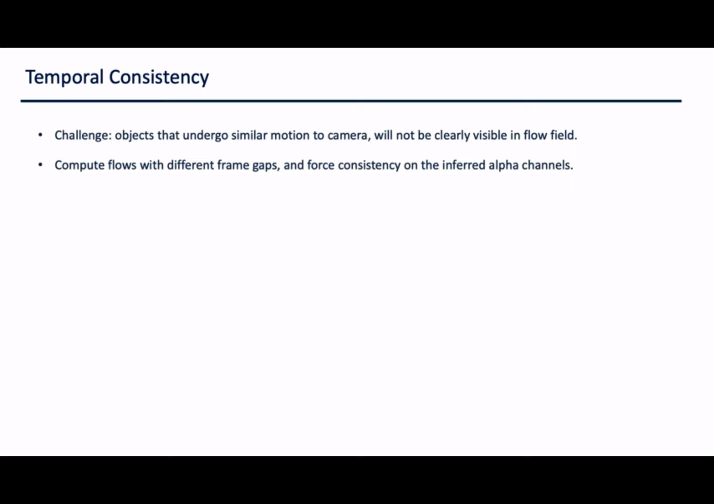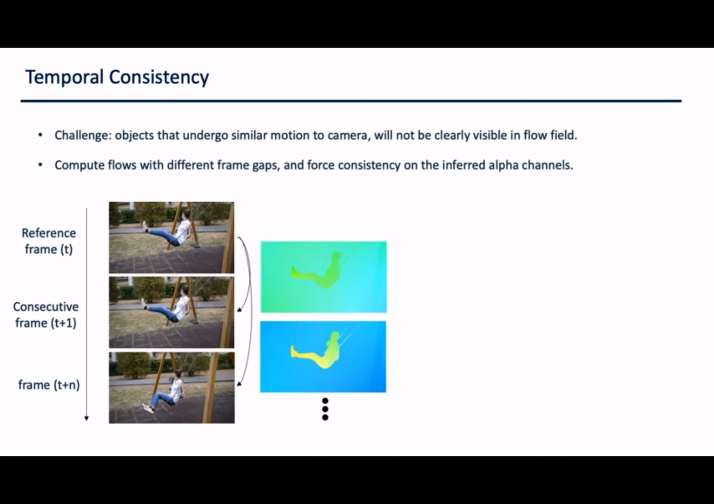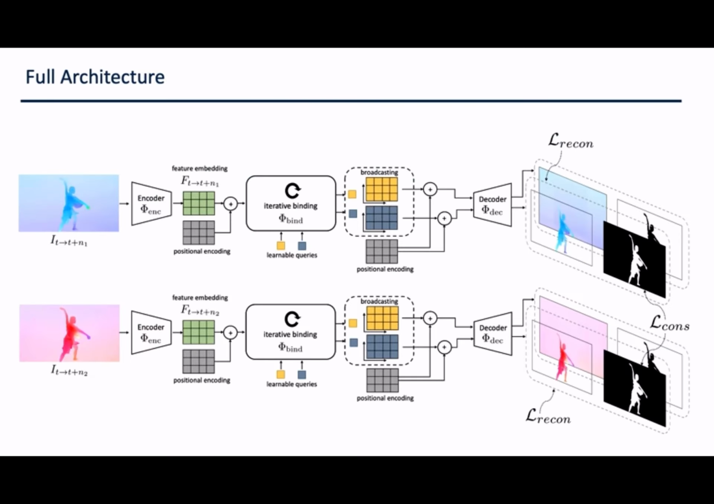One of the challenges in this framework is that when the object undergoes similar motion to the camera, as shown in the figure below, it violates our independent motion assumption. Hence, the object will not be clearly visible in the flow field. To overcome this problem, we compute flows with different frame gaps, both positive and negative in time, and force consistency on the inferred alpha channels. This consistency comes in the form of a pixel-wise regression loss between the masks. Note that layers are commutative, so the loss is permutation invariant. The full architecture is shown in the figure below.